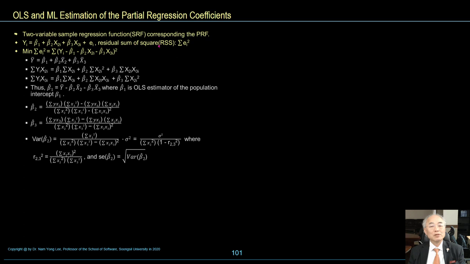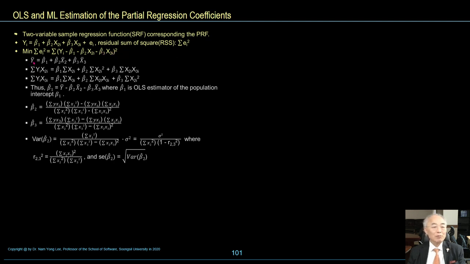Residual sum of squares, called RSS, is the summation of error term square, which is summation of yi minus beta 1 hat minus beta 2 hat x2i minus beta 3 hat x3i, squared.